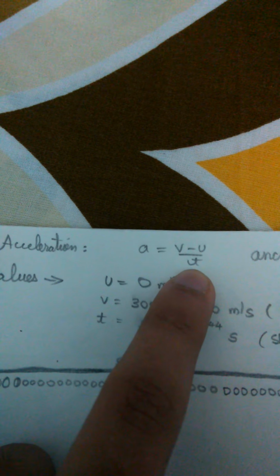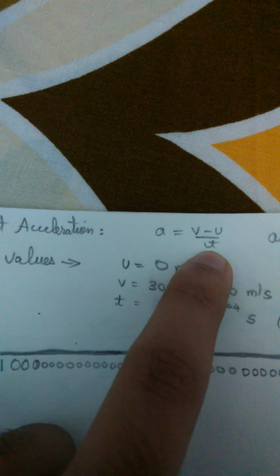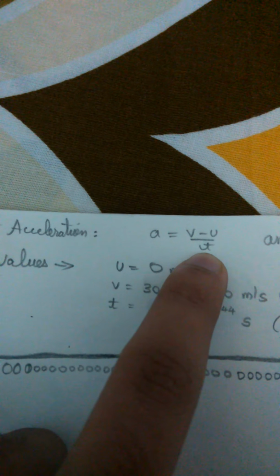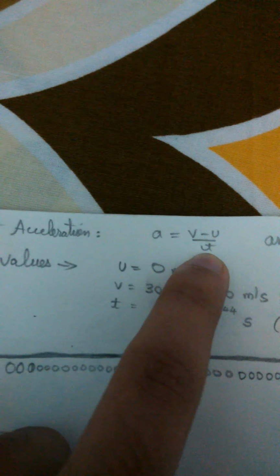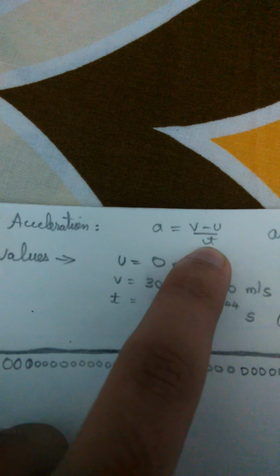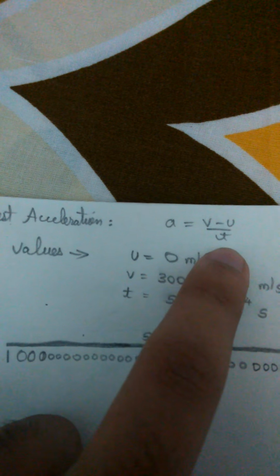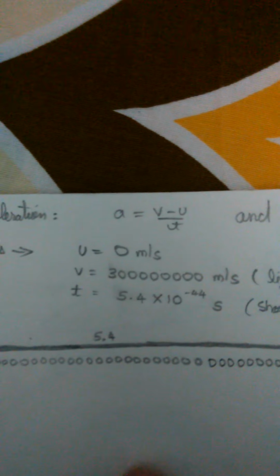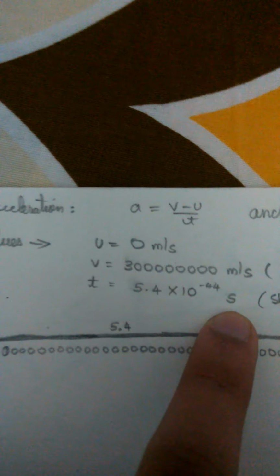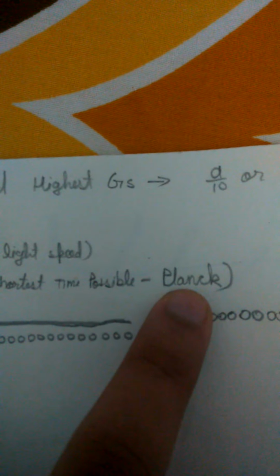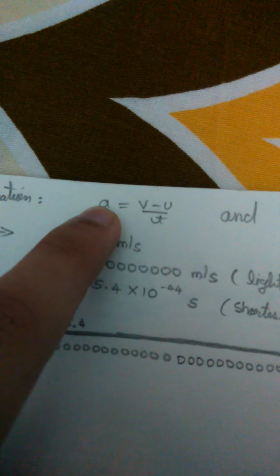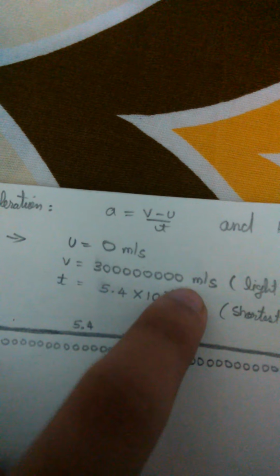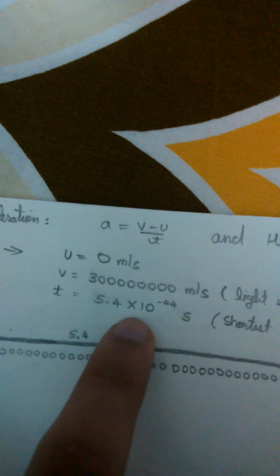And the shortest time, which is called the Planck time, that is Planck, P-L-A-N-C-K, is about 5.4 multiplied by 10 to the power minus 44 seconds. So to find it, the initial velocity is going to be 0, we will neglect it, and the time is going to be this.